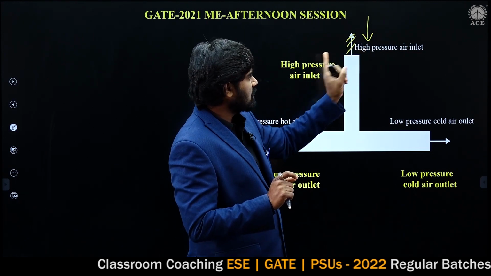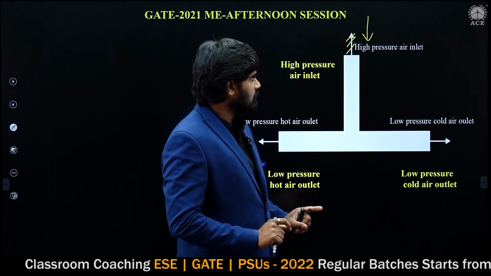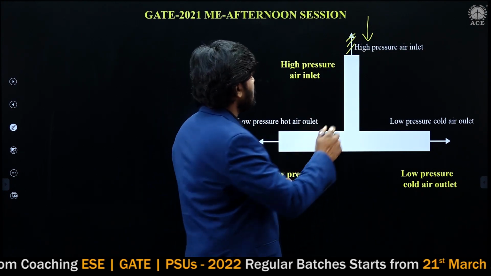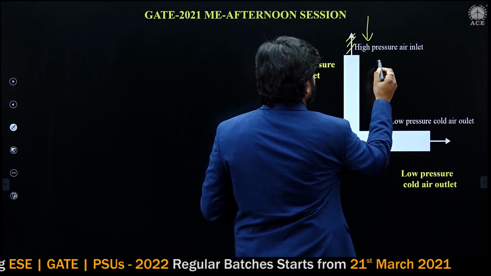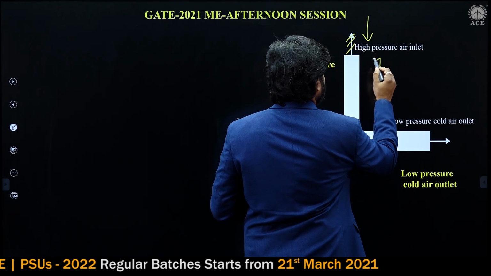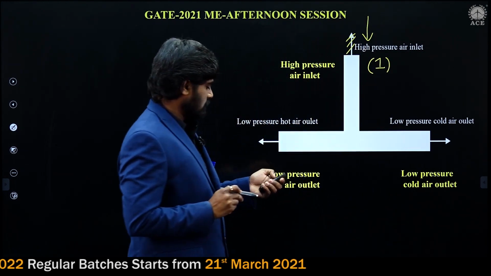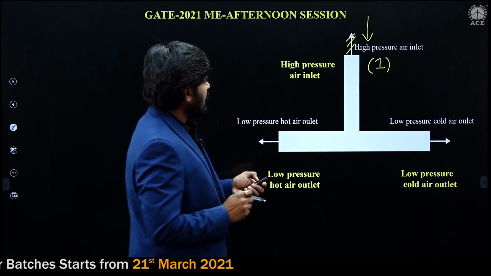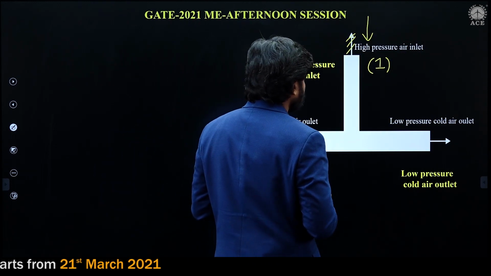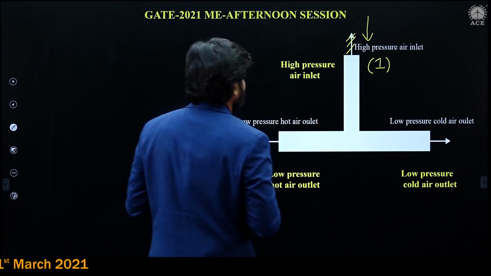Downward direction is correct. This is inlet 1. Mass flow rate is given as 5 kg per second.